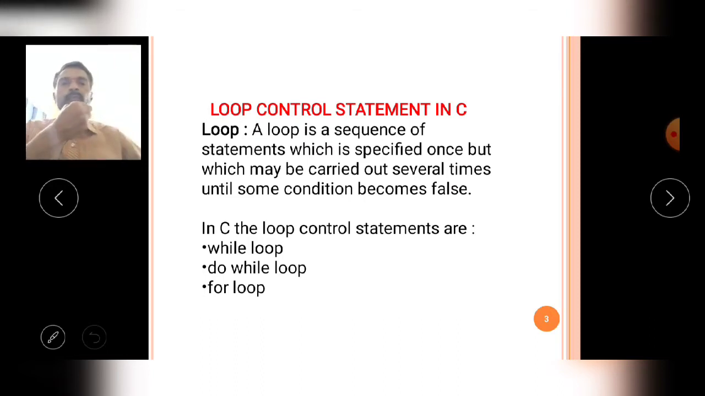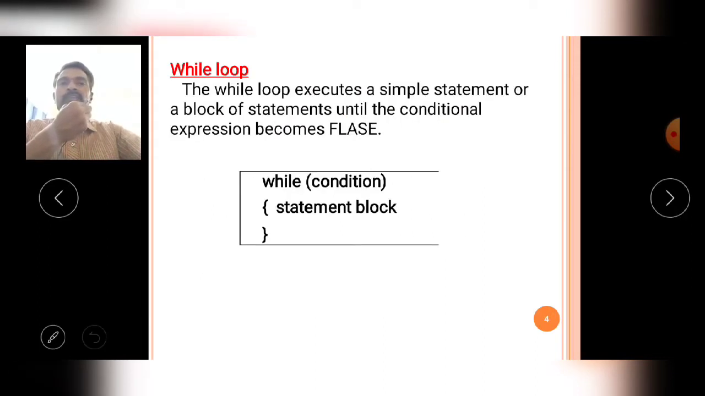Now in C language there are 3 types of looping control statements. Number 1, while loop. Number 2, do while loop. Number 3, for loop. So the first one is while loop, the second one is do while loop, the third one is for loop. These 3 looping control statements are available in the C language. Now we will discuss them one by one. First one is the while loop.